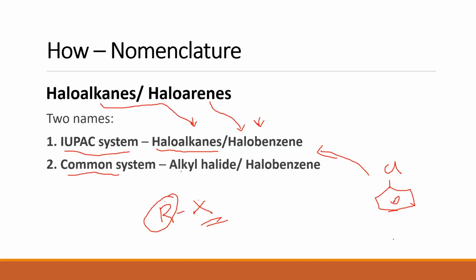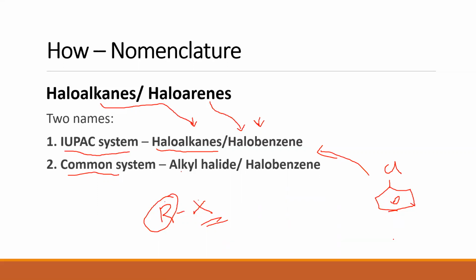So in summary, haloalkanes are nothing but halogen derivatives of alkanes. We name them according to the IUPAC system as haloalkanes and according to the common system as alkyl halide. Whereas haloarenes, in both the IUPAC as well as the common system, are named as halobenzene. Clear?